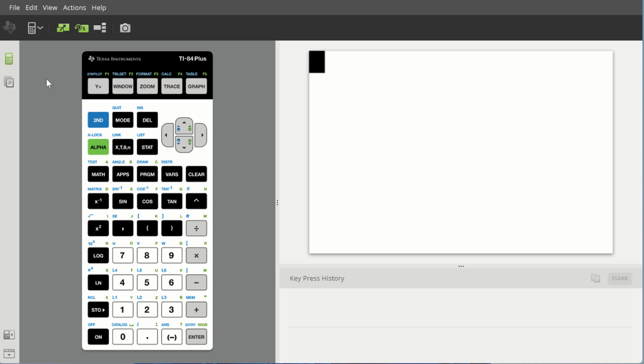Making histograms on the TI-84 Plus using raw data, as in singly listed data, and data with frequencies also given. The first thing you want to do, step 1, is to enter data into your calculator.